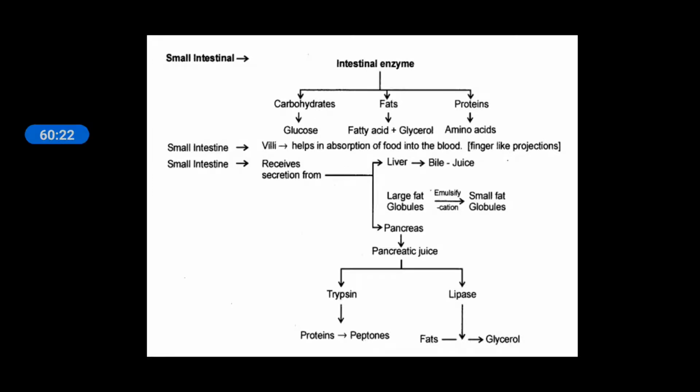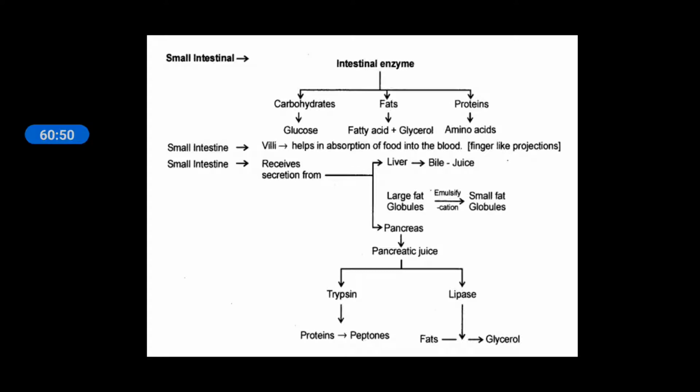Okay, so this is a flow chart through which you can understand all the things. Small intestine, intestinal enzyme. The intestinal enzyme is known as succus entericus, and succus entericus means it contains all types of digestive juices. It can digest carbohydrate, it can digest fat, it can digest protein into its simplest form.